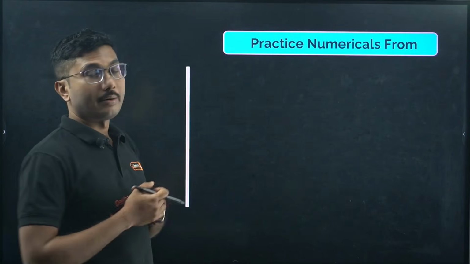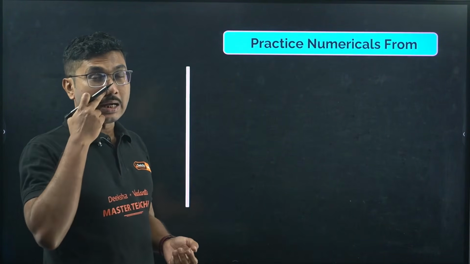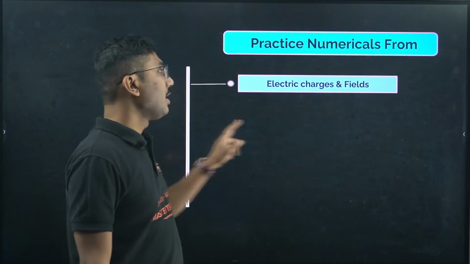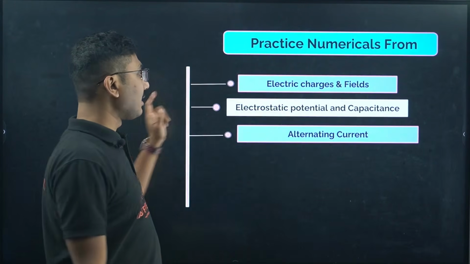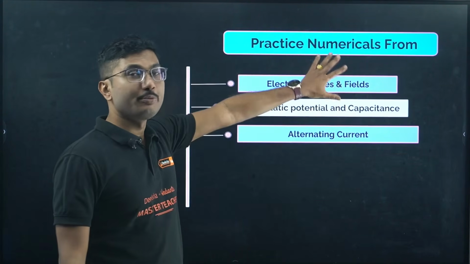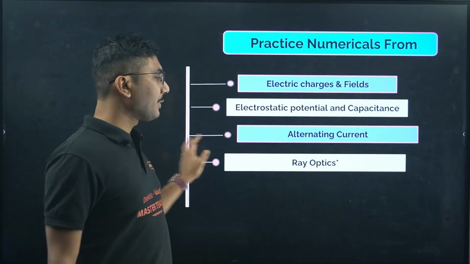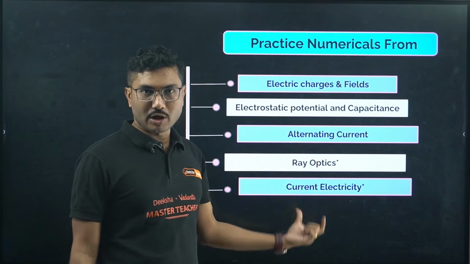For numericals, practice from electric charges and fields, electrostatic potential and capacitance, and alternating current. These three should be your main chapters for numericals. Ray optics and current electricity should be your backup. You can practice numericals from any one of them.